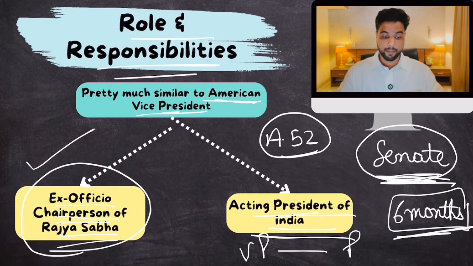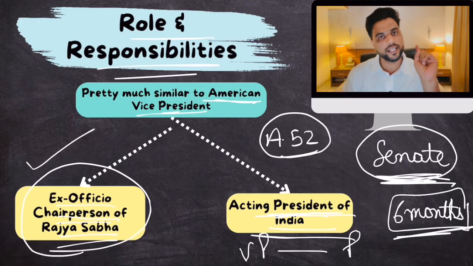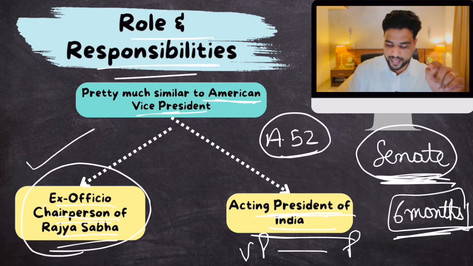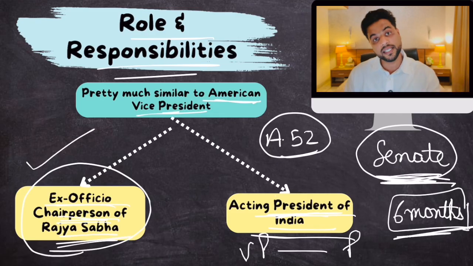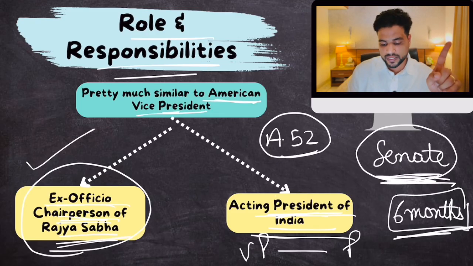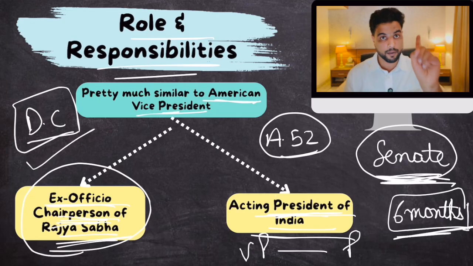Clear? Now remember this. When the vice president is performing the role of the president, he shall be the president of India. He won't remain as the ex officio chairperson of Rajya Sabha. When he is acting as president, he won't be the presiding officer of Rajya Sabha. His duties will be performed by the deputy chairman. Remember this part. Clear? Make sense?